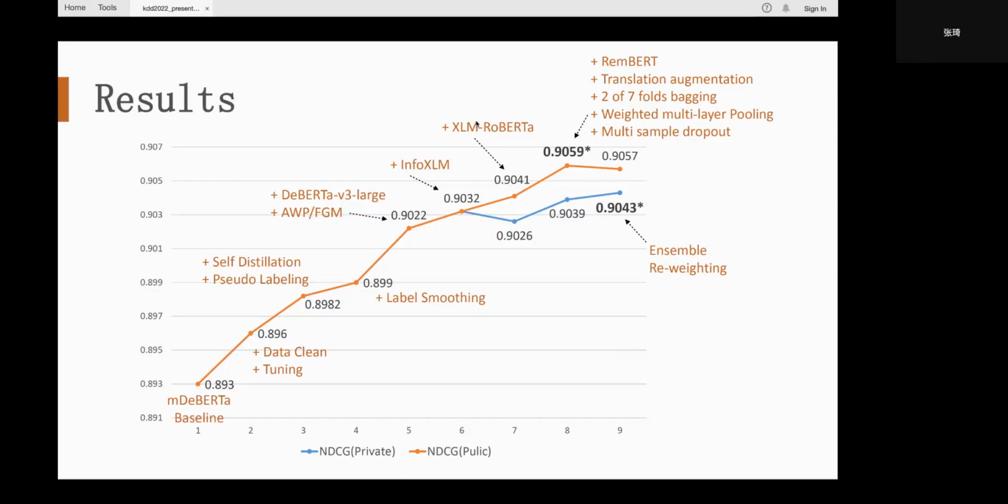And last, we do model ensemble to get a final boost from 0.9022 to 0.9057 on the public leaderboard and from 0.9015 to 0.9043 on the private leaderboard.